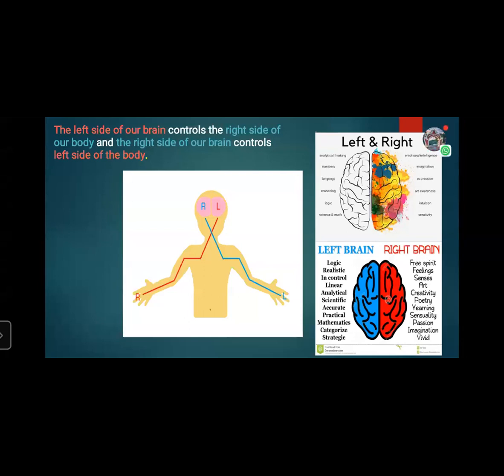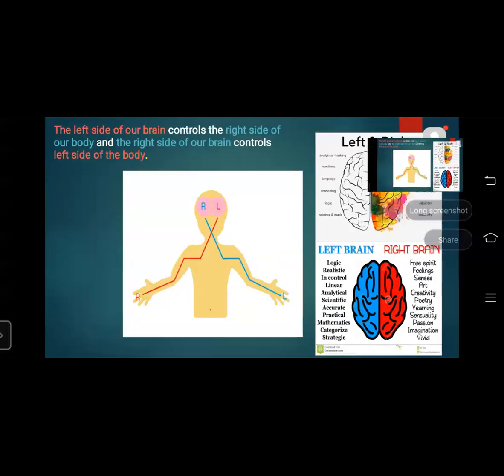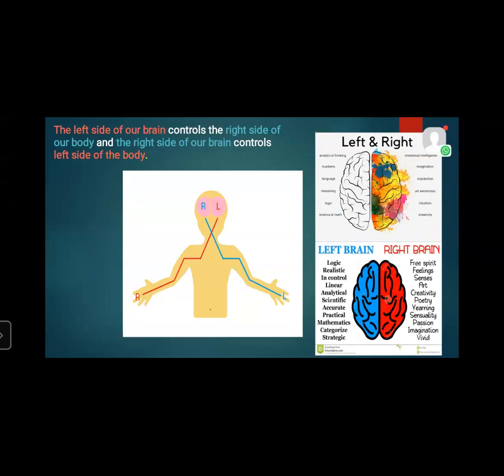In addition, the left side of the brain controls our speech and conversation. See, the left one, how it helps us. It controls our speech, whatever we talk, how clearly, how nicely, all these things. So it is speech and conversation, and writing, whatever we are writing, it's all controlled by the left side of the brain.